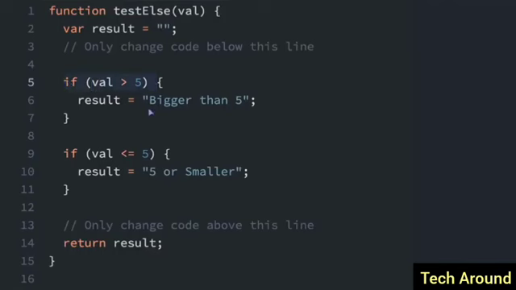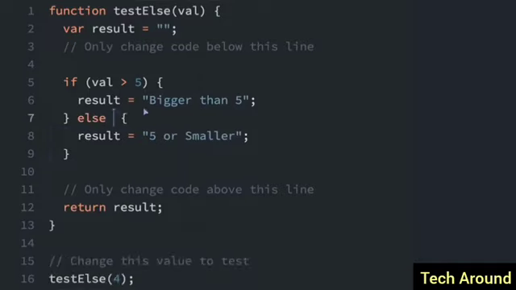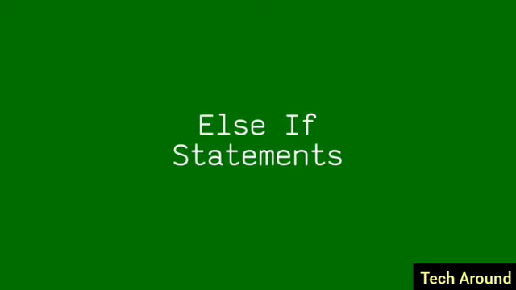When an if statement is true, normally the block of code right after the if statement will be evaluated. And if it's not true, nothing happens. But with an else statement, an alternate block of code can be executed when it's not true. So this is a perfect use case. If value is more than 5, the result is bigger than 5. If the value is less than or equal to 5, the result is 5 or smaller. We can do this with an else statement. So I'm just going to type in else here, and then we can just delete this whole if statement, just like that. And now we have if the value is more than 5, the result is going to be bigger than 5. Else, if it's not more than 5, we'll return 5 or smaller.